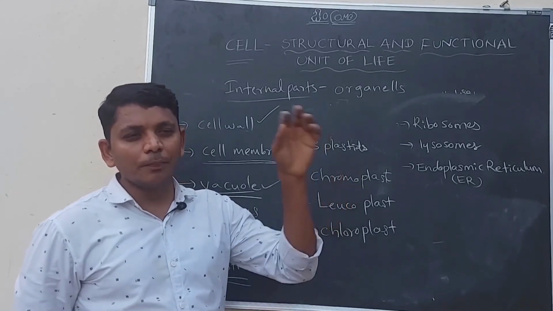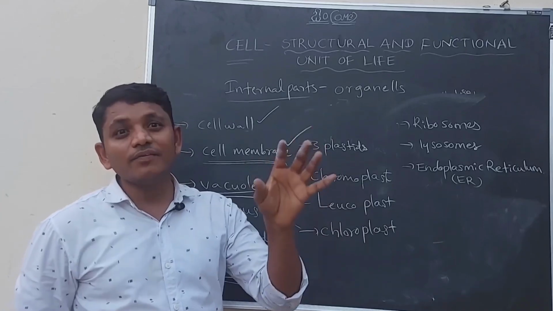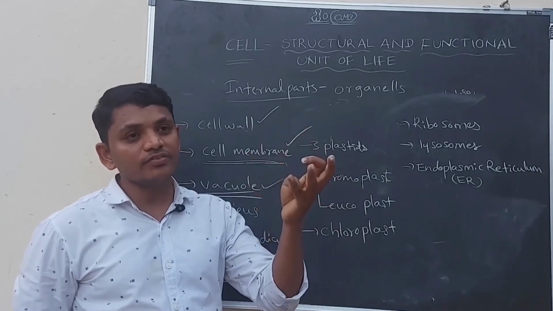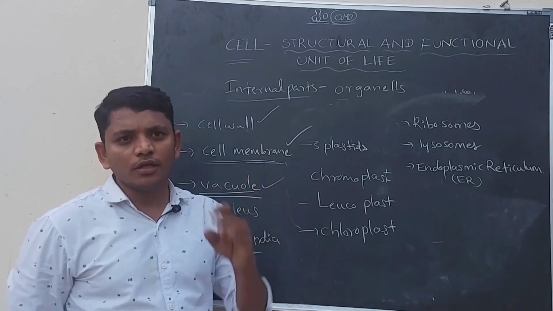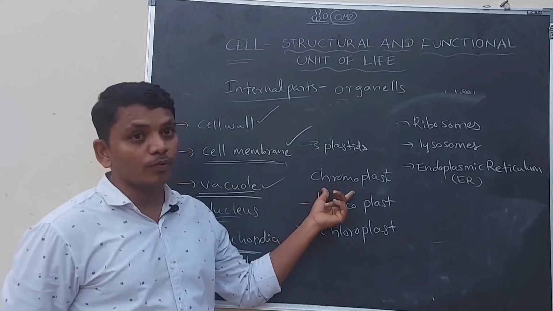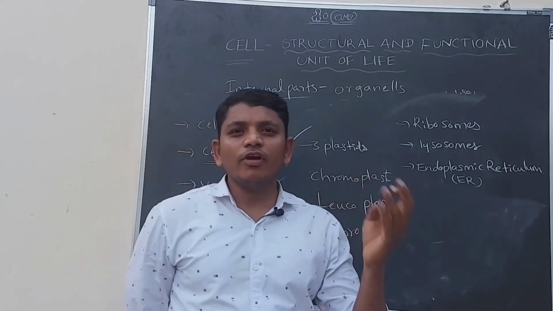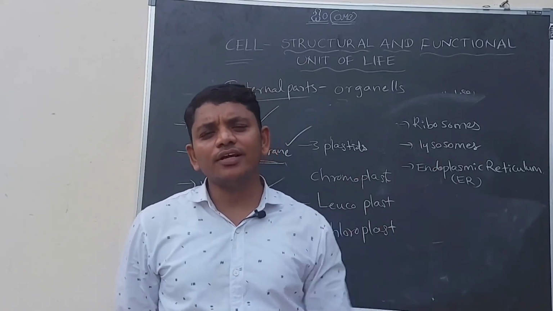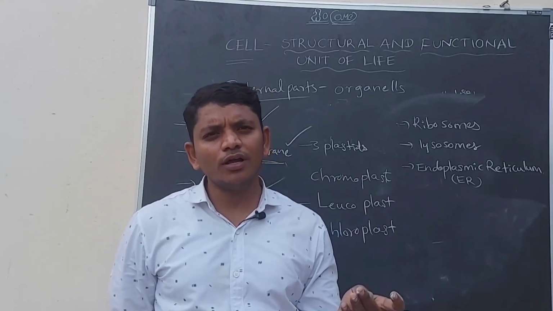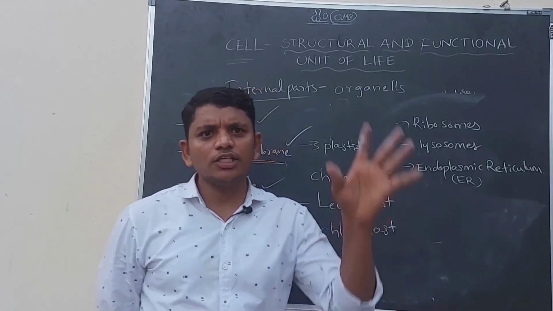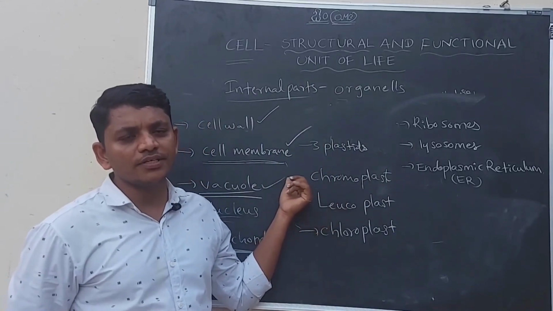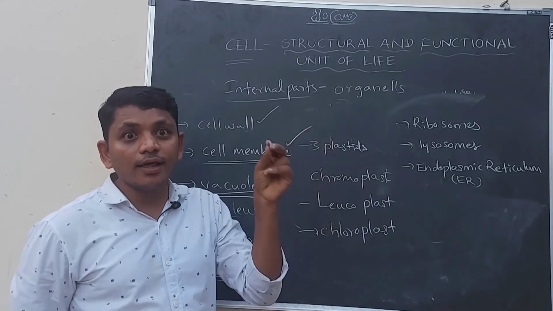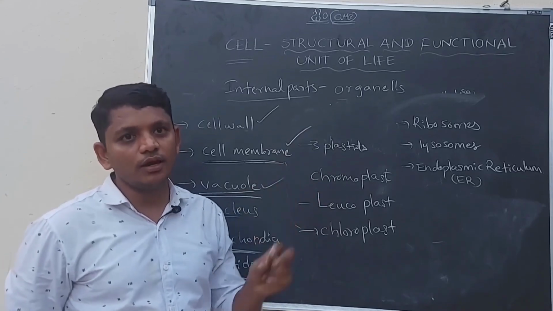So due to the presence of the chromoplast, some leaves are green in color, some leaves are red, yellow, purple, or orange in color. This is only due to the presence of chromoplast. You know, flowers of the plants are different in colors, white, red, blue, and orange, like that. This is only due to the presence of chromoplast. So chromoplasts are present in flowers and colored portions of the leaf.